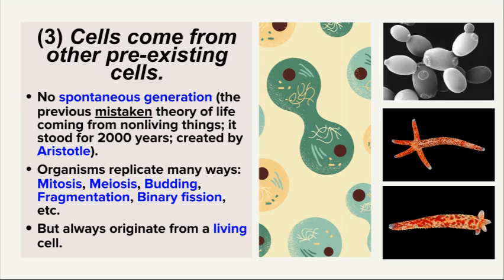The last component of cell theory: cells come from other pre-existing cells. The previous cell theory was also known as the spontaneous generation theory. This stated that at one point they thought that you could have something living that could come from something nonliving. This is how they would try and explain away the phenomenon of food going bad.